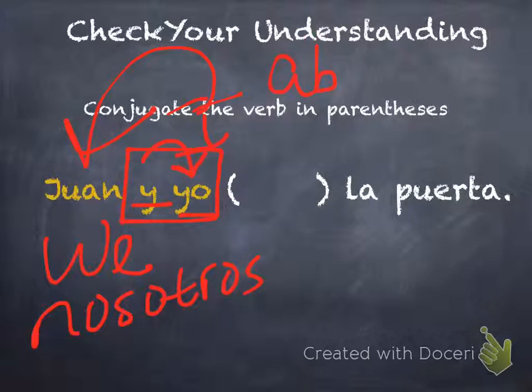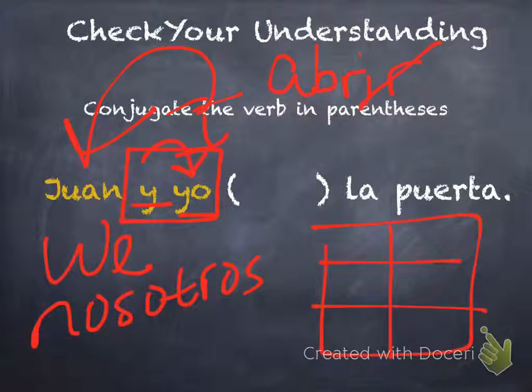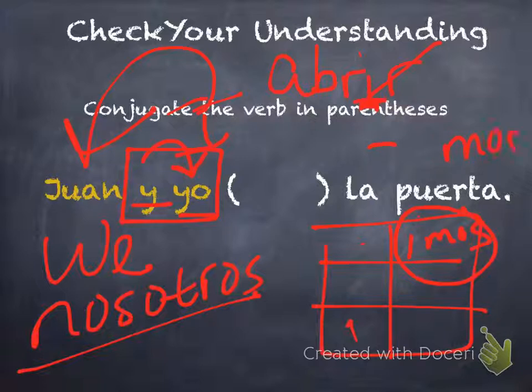And then our verb was abrir. So step 1, drop the ending. Step 2, add your ending. Remember, with IR and ER, they're the same except for this form, correct? Now, so we have the O, S, E. Now this is where it's different. Remember the trick with ER, IR for these forms? IR starts with I. So we add that to mos, imos.